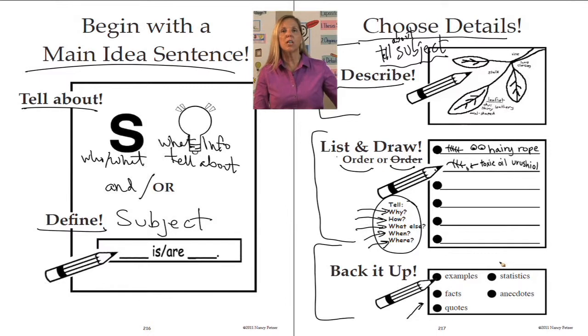So when I'm choosing details, I decide, do I need to describe it? Do I need to list and draw my details? And do I need to back up any of my details? These are the visual tools as well as the hand signs that we give the students as a memory device in order to remember how to write their main idea paragraphs. Let's go to the next tool in this section.